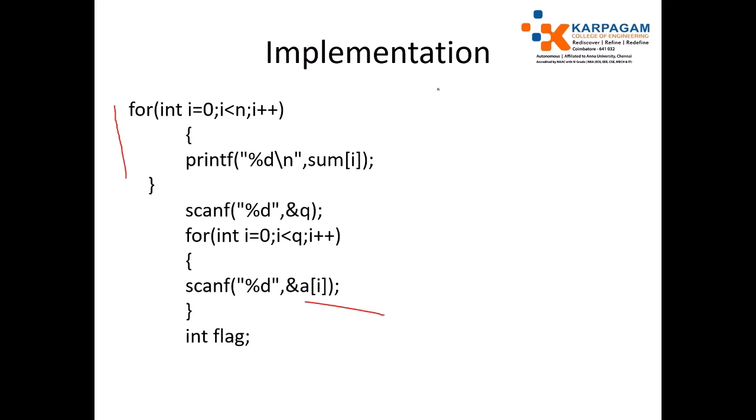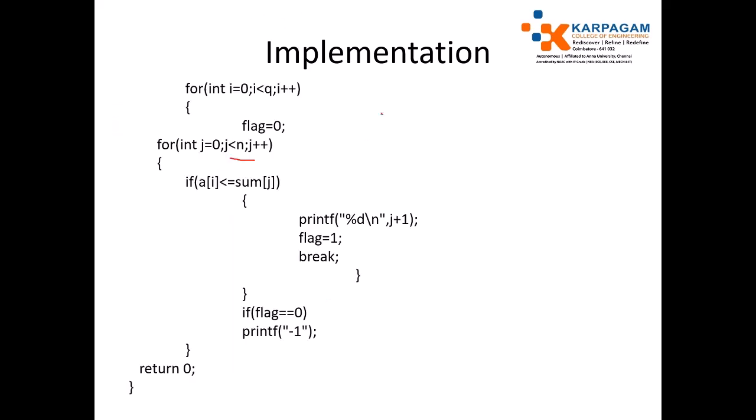If it is attained, just print the index j plus 1, not j, because the array index starts from 0. Just print j plus 1, set flag equal to 1 and give break. Come out of the internal loop and try the next query. Okay. After completing the internal loop, just check flag equal to 0. Flag equal to 0 means the target can never be achieved, because it is not entering the if condition. So just print minus 1.